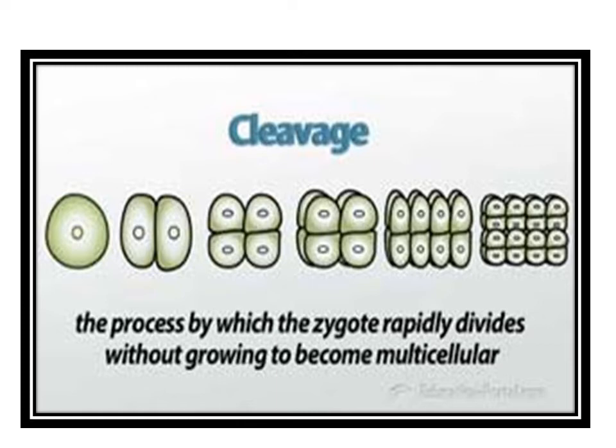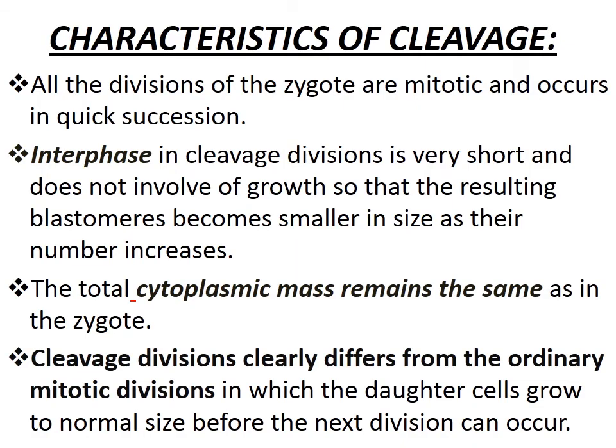The cell size decreases, but the total mass and the volume remain the same. In cleavage, all the divisions of the zygote are mitotic, but this mitotic stage takes only 30 minutes. Interphase in cleavage division is very short and does not involve growth, so the resulting blastomeres become smaller in size as their number increases. The total cytoplasmic mass remains the same as there is no growth phase.